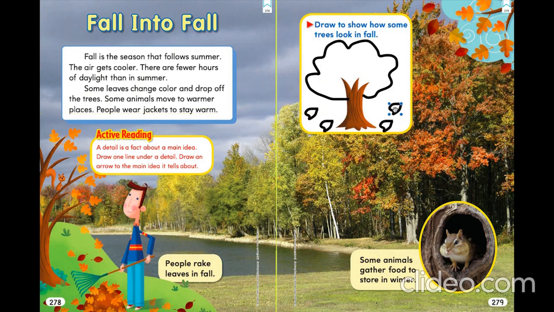So sorry for this drawing. You can just draw leaves over here, like to show that the trees are falling, and color this tree orange or yellowish. Some animals gather food to store in winter. Some animals sleep the entire winter in their homes, so they start gathering their food.